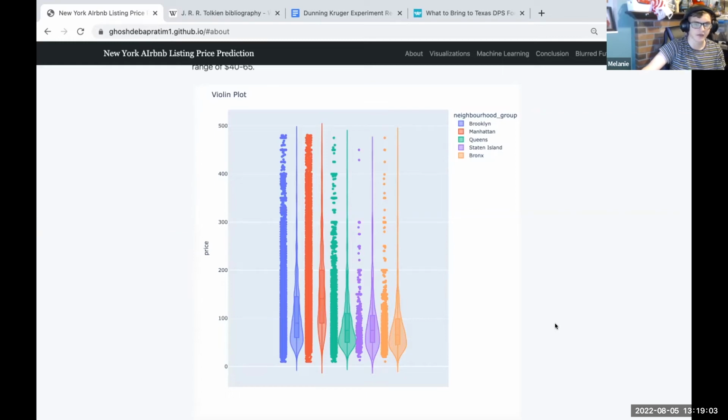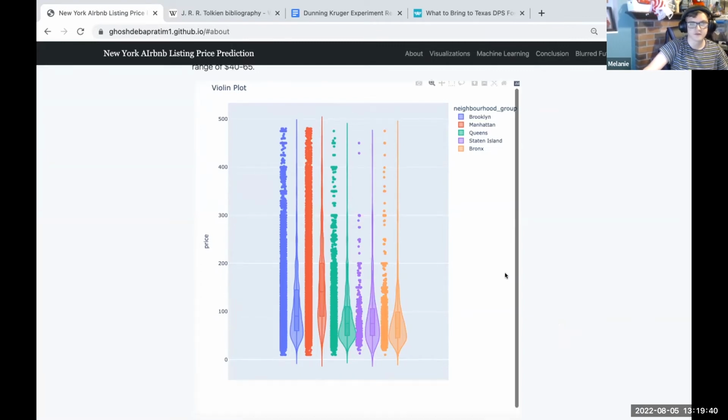Manhattan, red, had the highest median price, $141, and its $45 to $141 range had the most distributed values. Brooklyn, blue, had the second highest median price, $90, and the most distributed values were in the range of $25 to $90. The widest of all the boroughs, Staten Island, purple, and Queens, green, had the same median price, $75, and the same range for the most distributed values, $48 to $75, but differed slightly in maximum prices. Lastly, the Bronx, orange, had the lowest median price, $65, and most of its distributed values were in the range of $40 to $65.